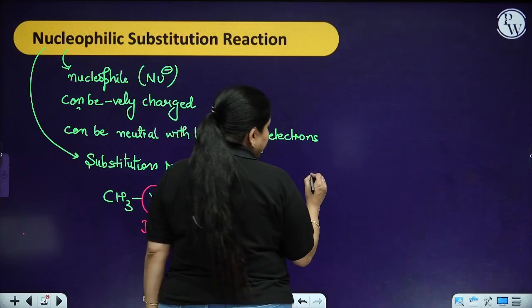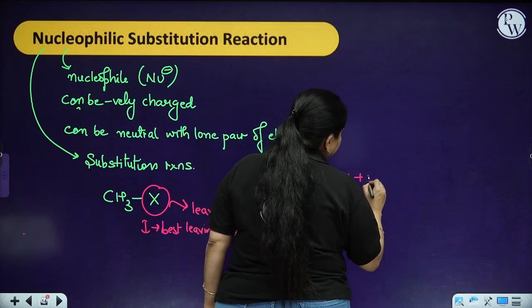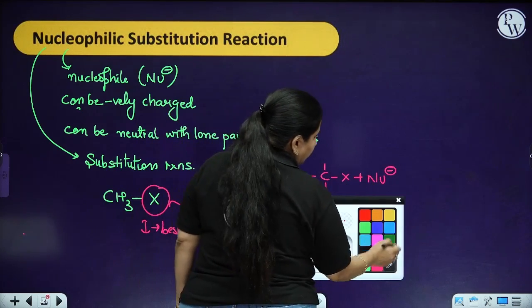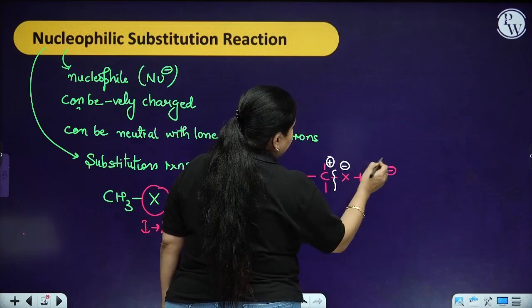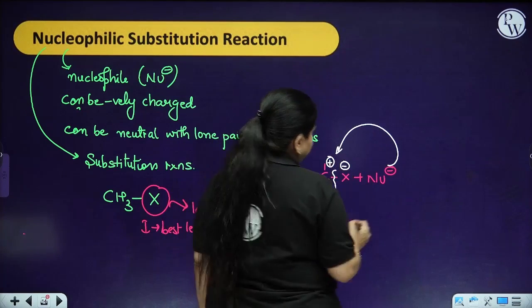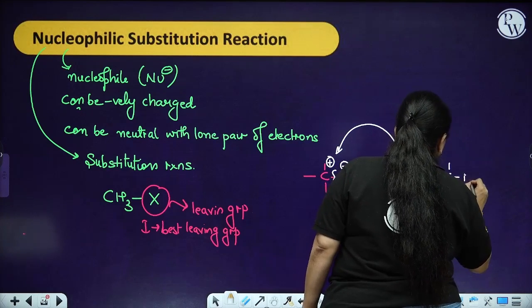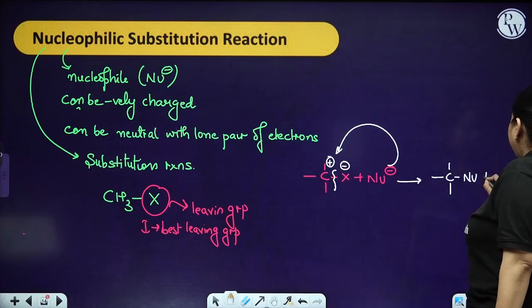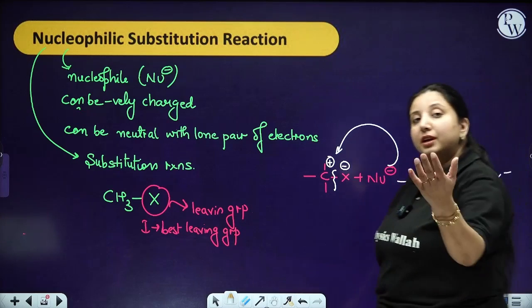So basically what happens, let's say suppose you are having this as the alkyl halide. Okay, you make it react with the nucleophile. So when this particular bond is going to break down over here, this is going to carry a negative charge, this is going to carry a positive charge. So this nucleophile is going to attack over here, and you are going to have the nucleophile attach over here, and your halide ion is going to move out. So basically what is happening, that there is the formation of the carbocation.